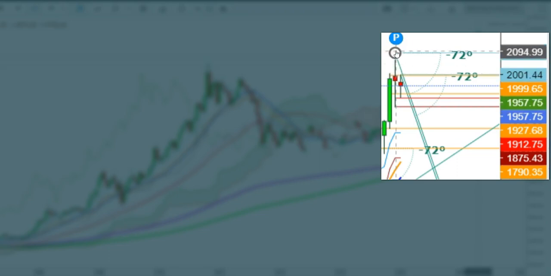So this resulted in formation of this indecisive candle in a monthly time frame, which was followed by the same indecisive candle, though a small candle in size, during the month of September. But I find that if the gold futures close this month below the levels of $1911, we'll see the gold futures continue this slide.